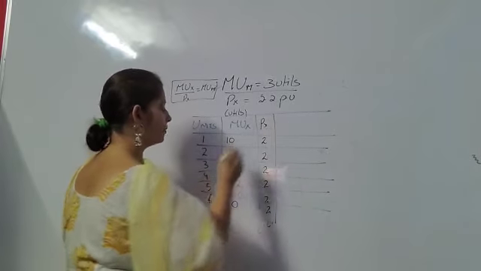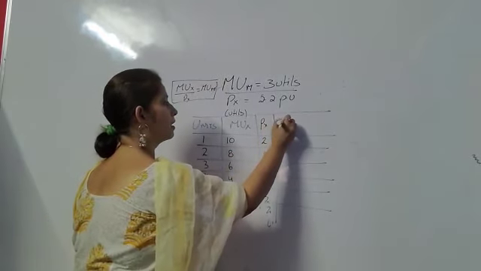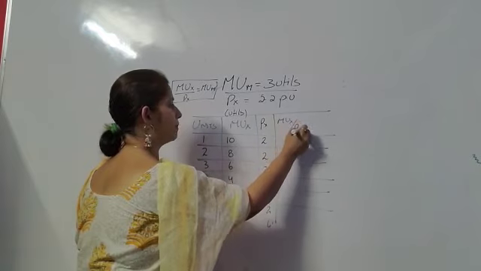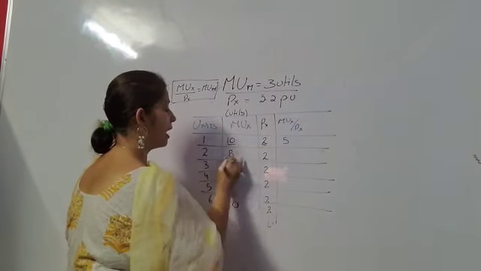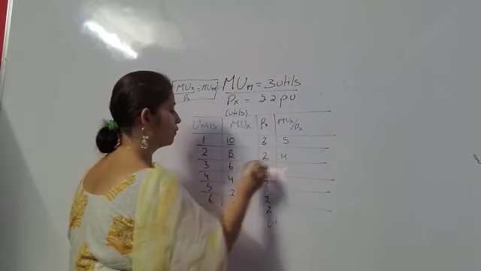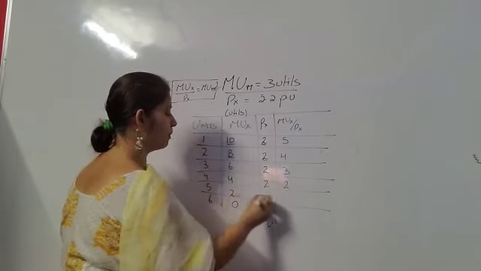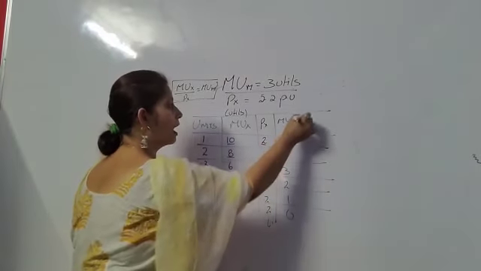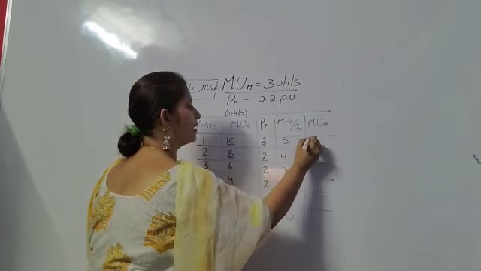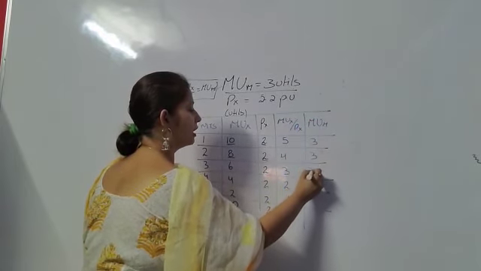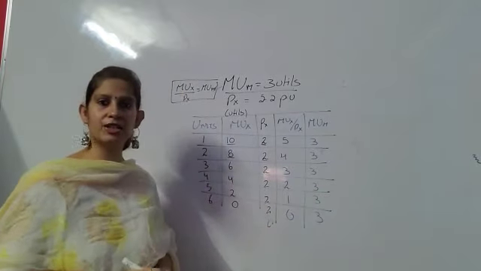Now we can find MUX by PX. MUX divided by PX. 10 divided by 2 is 5. 8 divided by 2 is 4. 6 by 2 will be 3. 4 by 2 is 2. 2 by 2 is 1 and this is 0. And I need to compare it with marginal utility of money, which is given as 3 utils.